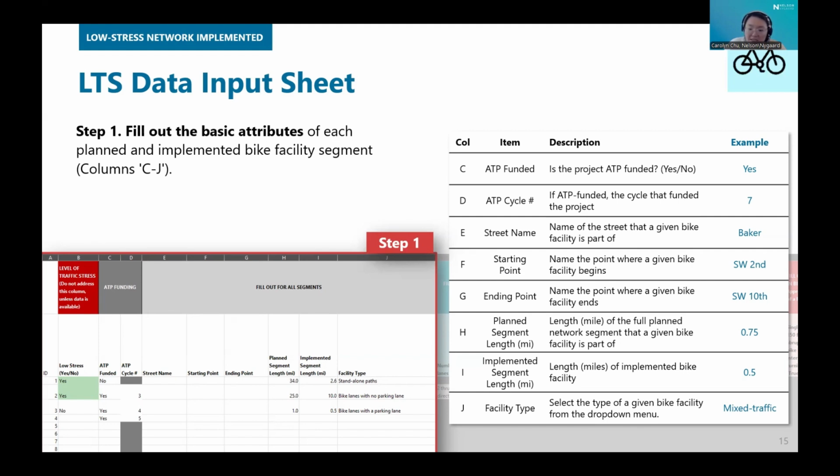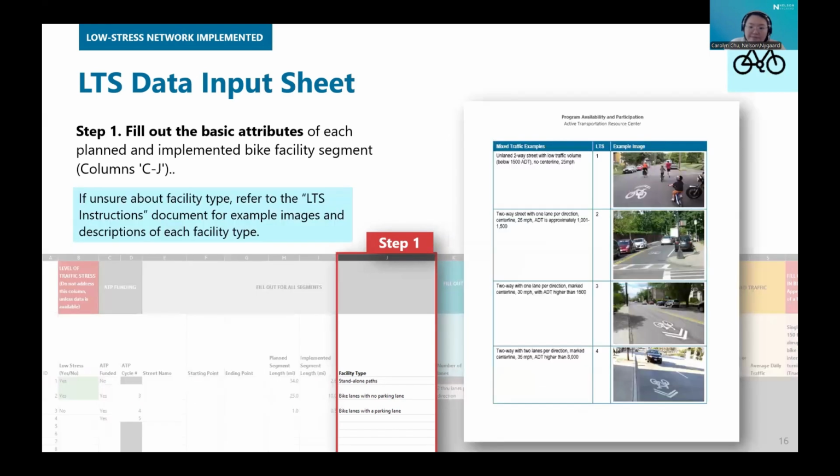Data for these entries may come from existing planning documents. So the facility type column has a drop-down menu of options, such as standalone paths, segregated paths like side paths or cycle tracks, bicycle lanes with and without a parking lane adjacent to it, mixed traffic, facilities next to a right turn lane, or unsignalized crossings. The instruction sheet also has example images and descriptions of each facility type, so please reference that if you have questions.